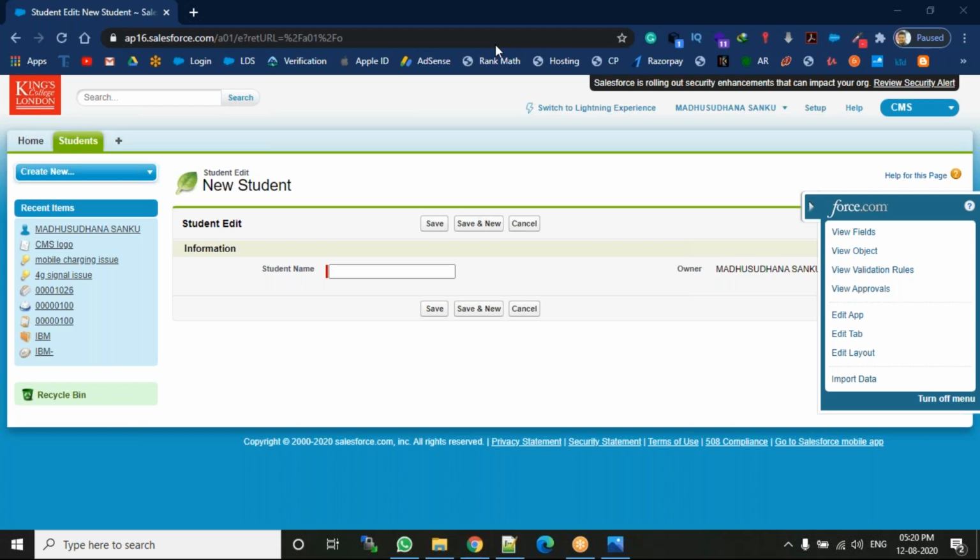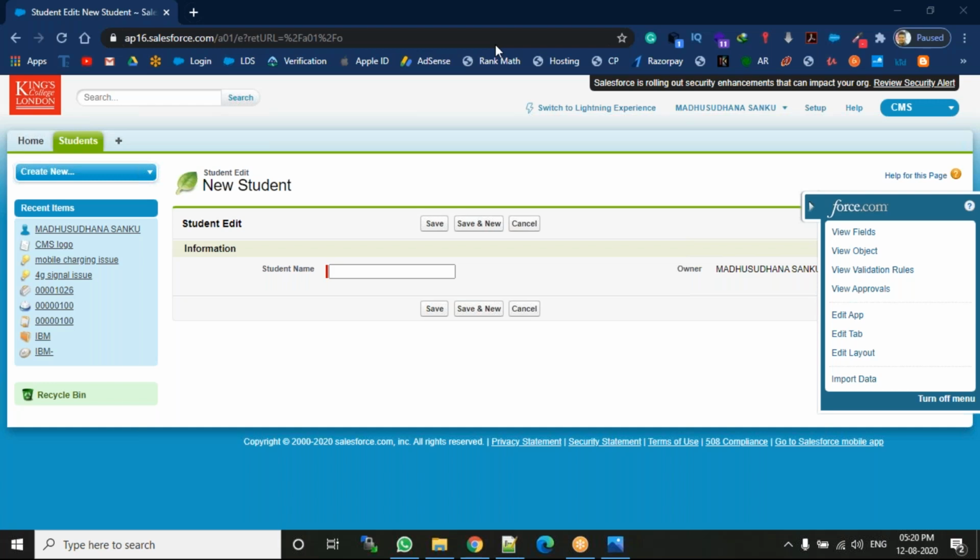As of now, we are working on fields. So view fields is nothing but this: when you click view fields, it shows what are the fields we are having in the student object. It will show all the fields. That is called the view fields.